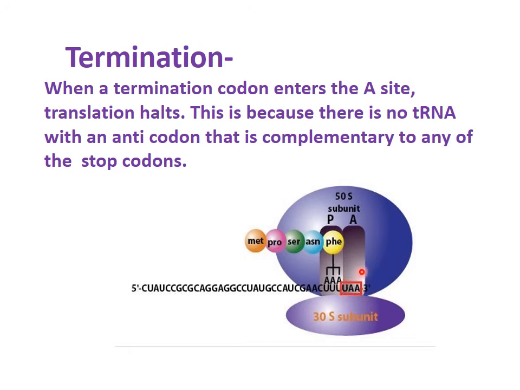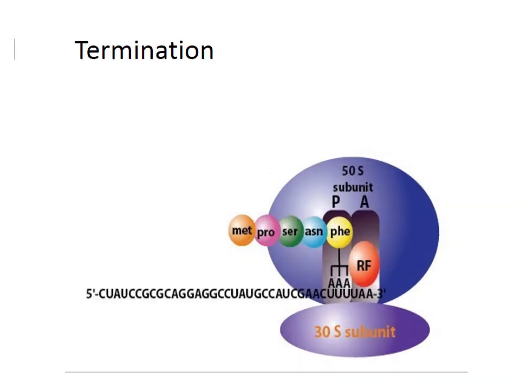For UAA there is no transfer RNA with an anticodon complementary to any of these stop codons. Now termination is coming. Here we see that as the stop codon comes, a releasing factor comes.